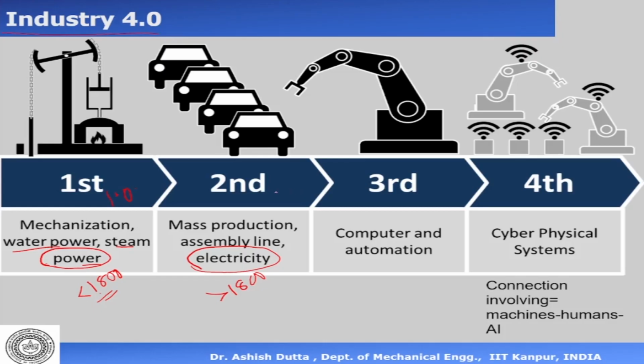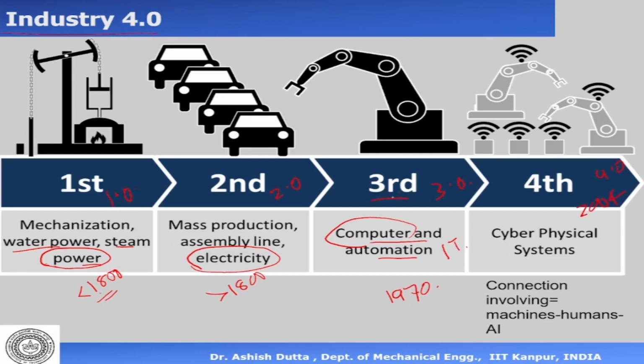Now the third generation, so this is 2.0, the third is 3.0, and in 3.0 is basically computers and automation. In India we call it the IT revolution. This is about 1970s. Okay, so it's basically computers and automation. So the computer is taking over or controlling all of automation, and that is basically what we call in India the IT age. Okay, now after this we have about 2004, which is 4.0.